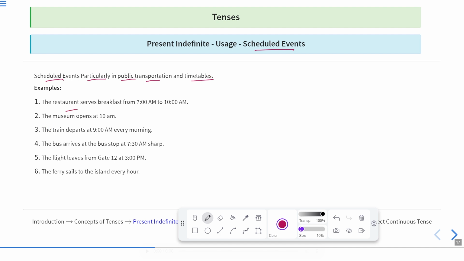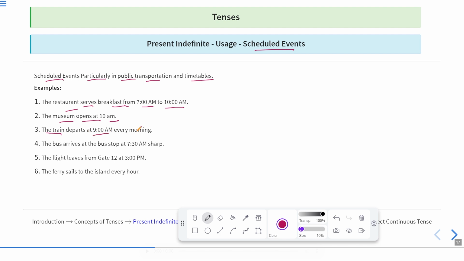The restaurant serves breakfast from 7 a.m. to 10 a.m. Now, this is a permanent situation. This always happens, that the restaurant serves breakfast between 7 a.m. and 10 a.m. The museum opens at 10 a.m. So this is also regular. And this is actually the particular time at which the museum opens. So this is also a routine action, which occurs at the same point of time every day.